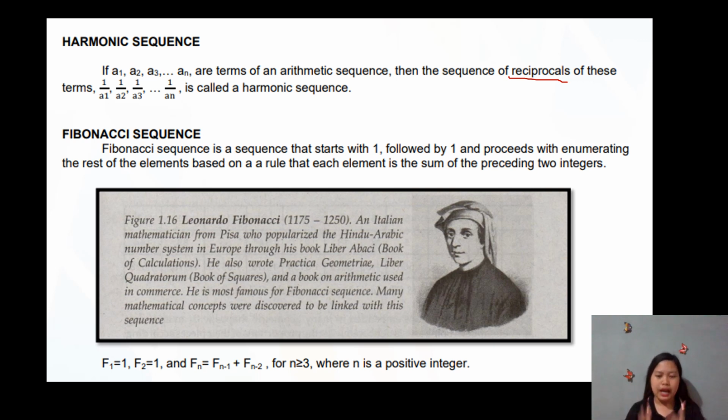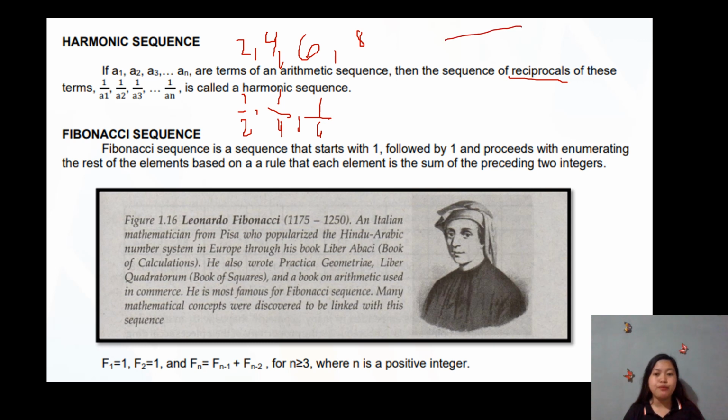Which means, ang ato formula na gamiton is same sa arithmetic sequence. Pero, ang ato ra himuon is baliktaron nato siya. So, like for example, natay sequence na 2, 4, 6. Okay? So, pag abot sa harmonic sequence, that becomes 1/2, 1/4, 1 over 6. So, pag maingon ta na, what is the 4th term of the harmonic sequence, para dali-dali. Okay? So, the 4th term of the arithmetic sequence is 8.